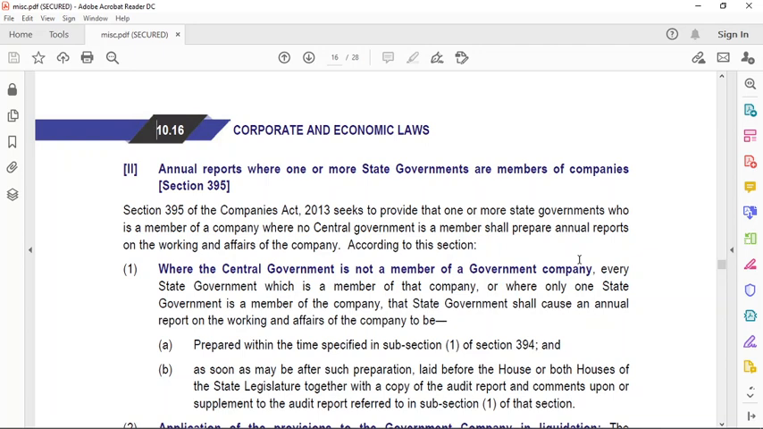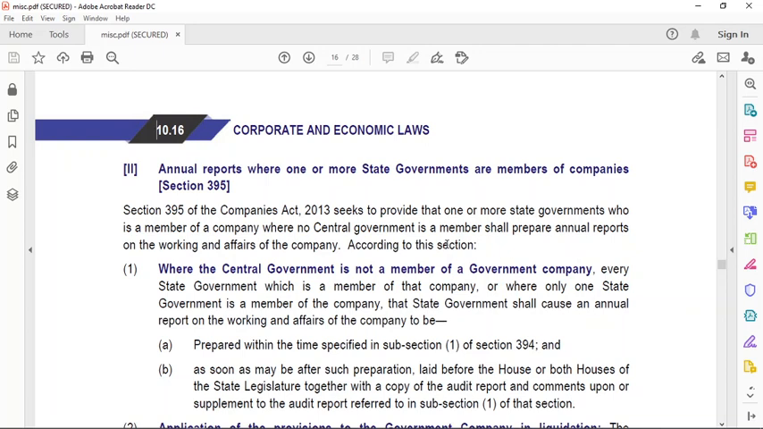395 is about when there is no central government being a member of the government company. So when only the state government is a member of the government company, in that particular case, who will prepare the annual reports? The state government will prepare the annual reports. And where will it be laid down? It will be laid down before the house or both the houses of the state legislature. उसके साथ क्या जाएगा? Audit report की copy and the comments or supplements to the audit report. So this is very easy, right?